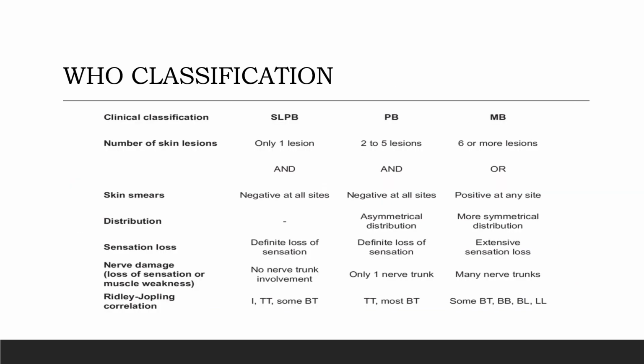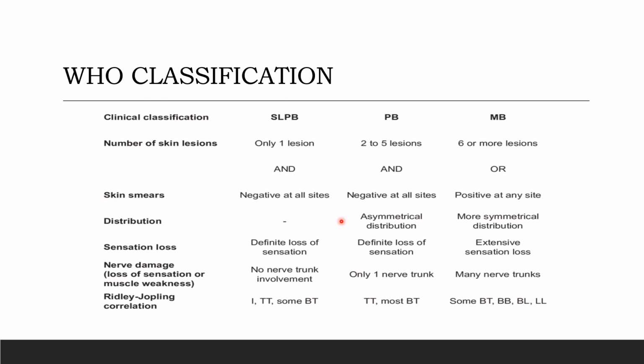Next, we'll be looking into the WHO classification. According to WHO classification, there are 3 types of leprosy: lepromatous leprosy, tuberculoid leprosy, and borderline or intermediate leprosy. According to this, we'll be looking into the nerve damage, the skin smears, and the number of skin lesions. According to WHO, the borderline would have only one lesion, whereas the paucibacillary would have 2 to 5 lesions, and multibacillary would have 6 or more lesions.